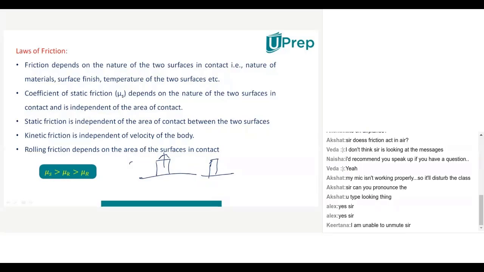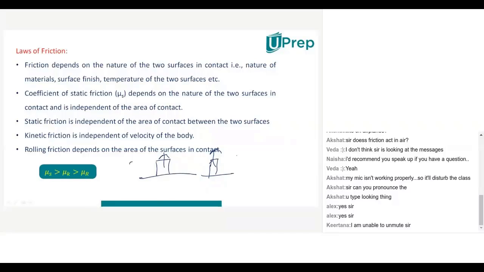And when I want to lift it again, whether I have to apply the same force or different force? I think the same force. Very good, same force. No, no, not the same force, because the area of contact is lesser. Therefore, the force needed to lift it will be lesser.